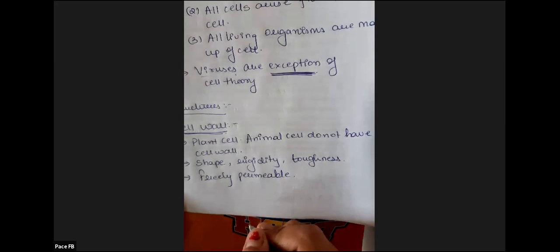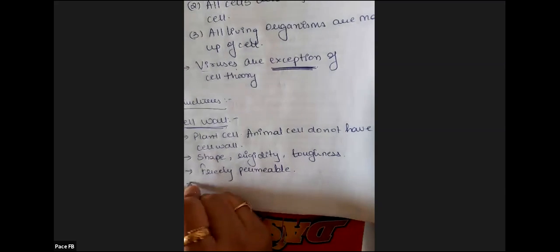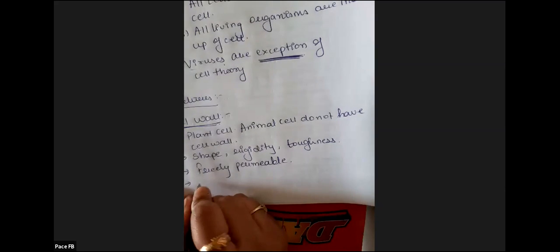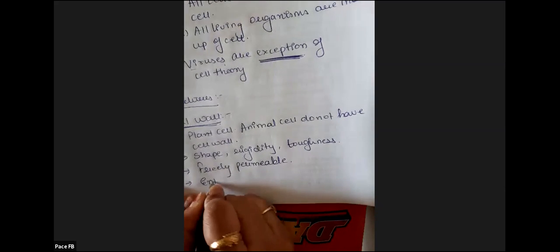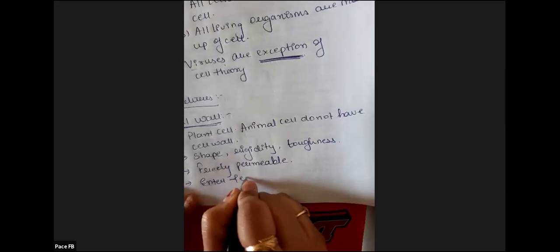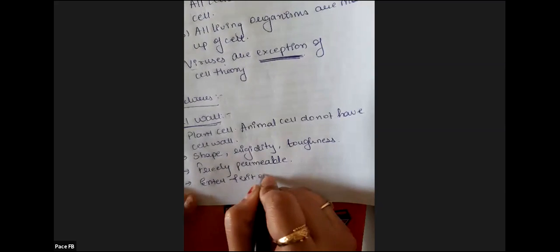Permeable means it allows the entry and exit of all the molecules. Freely, everyone can enter and exit. Fine.